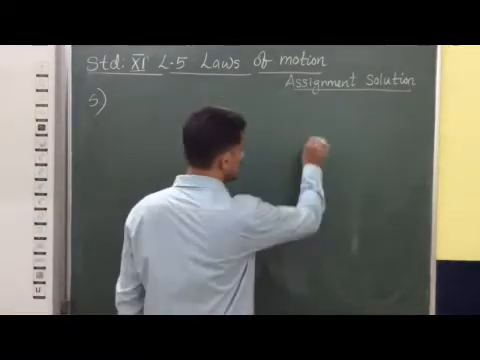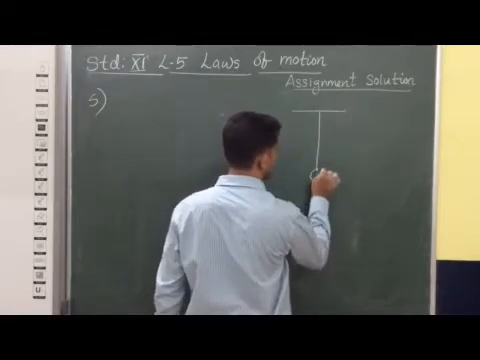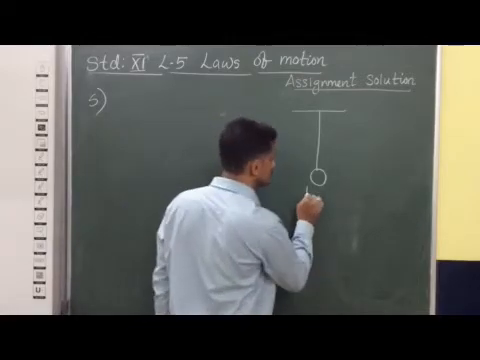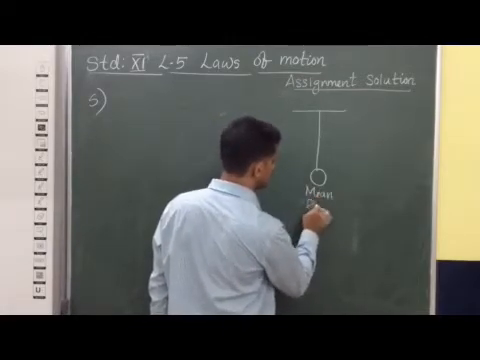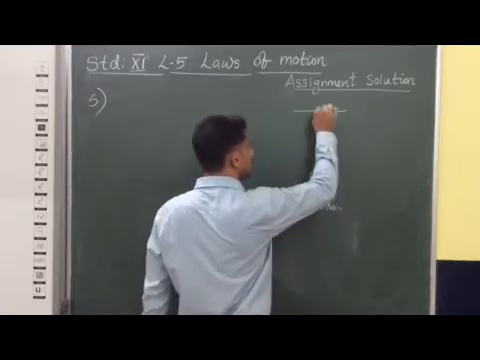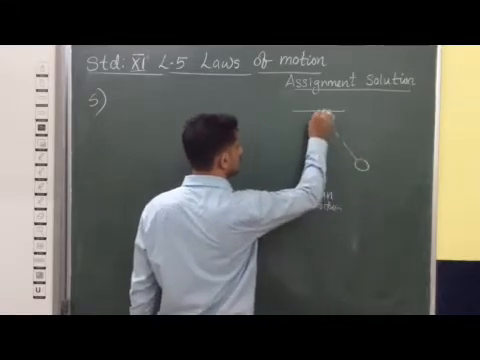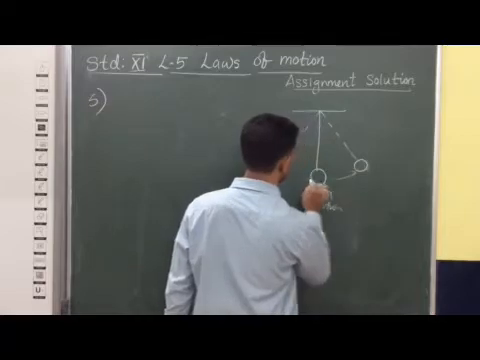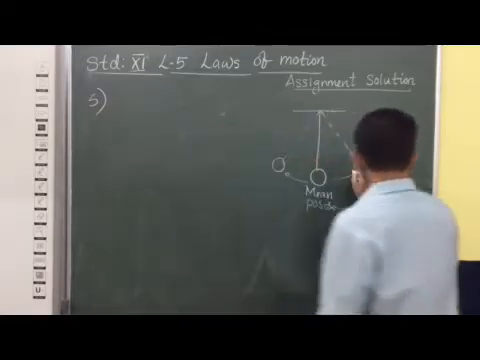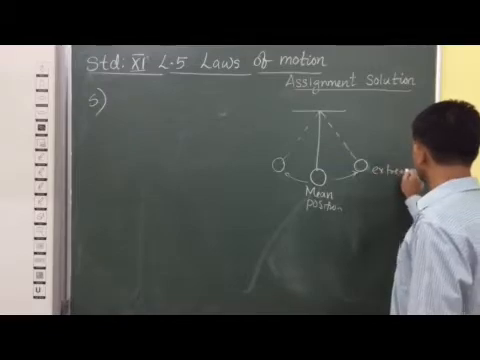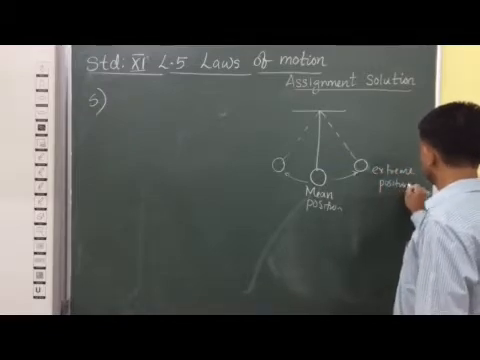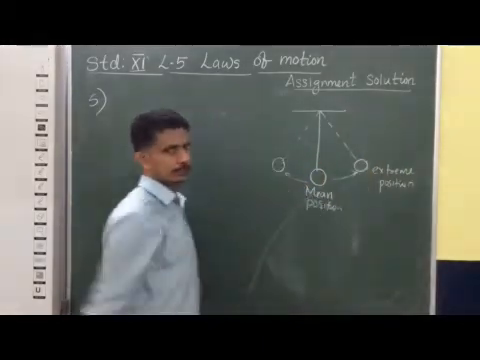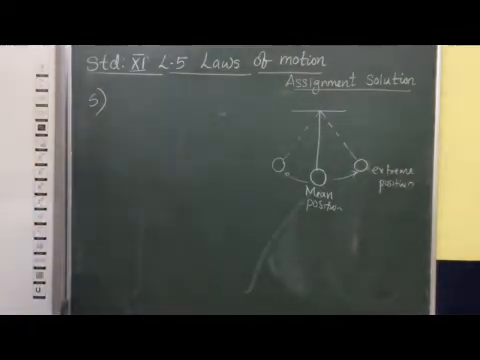You can see that this is a pendulum performing oscillatory motion. The position corresponding to this point is known as the mean position. On either side it is moving like this, and this point is considered as an extreme position, one of its extreme positions. This is the way this pendulum is performing oscillatory motion.